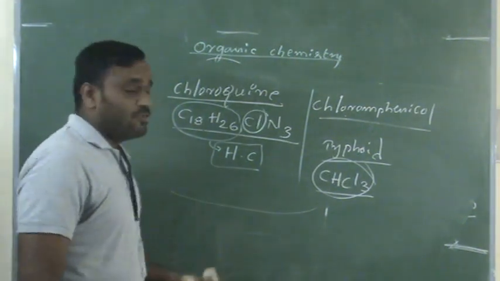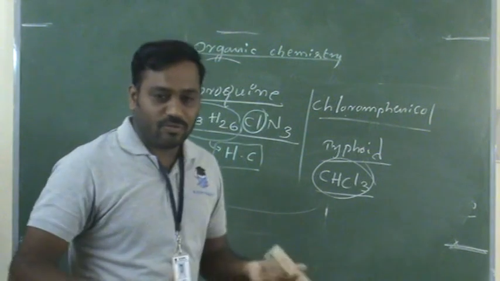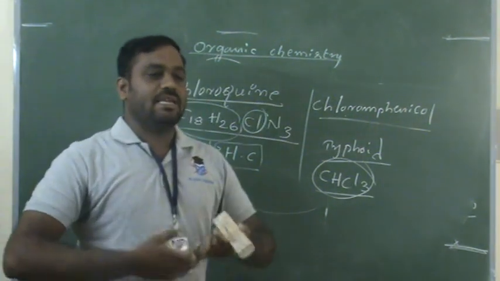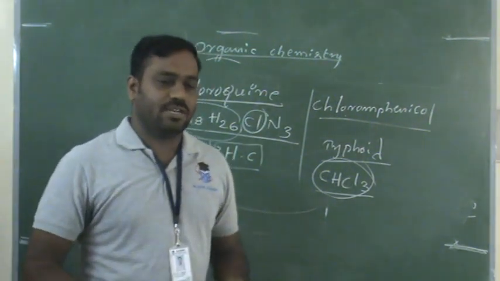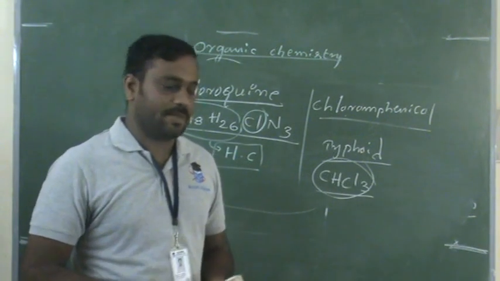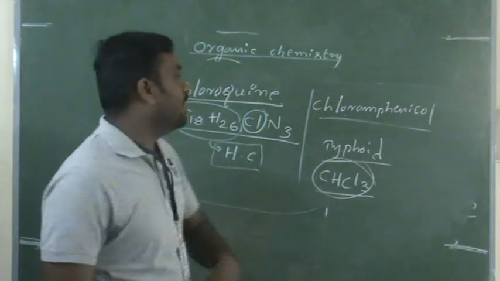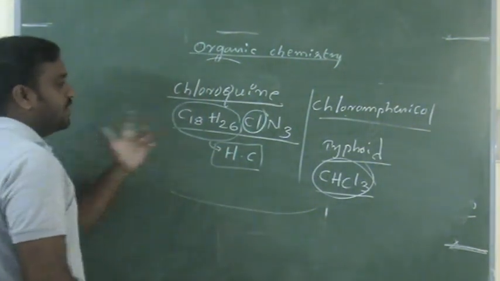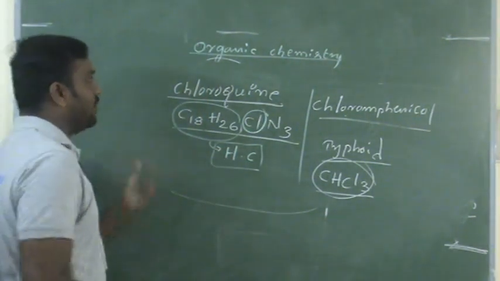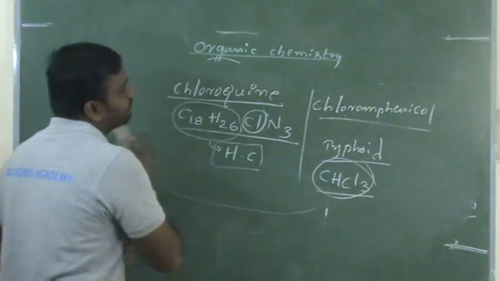Apart from this, there are so many uses of halogen compounds in our day-to-day life, like use as solvents and in other medical industry. But we are not going into the depth of that, you will learn in higher studies. Now I go into the further topics. This is the importance of these halogen compounds in day-to-day life.